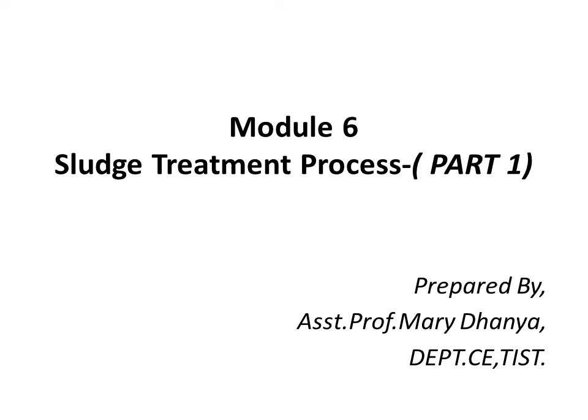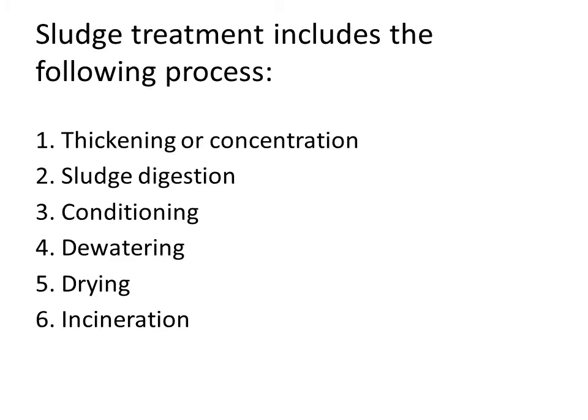In this presentation, we are going through the sludge treatment process. There are mainly two end products obtained from various wastewater treatment plants. The two end products are, first, the effluent, and second, the sludge. The treated effluent we can directly discharge either into the receiving water or onto the land. However, this sludge we have to first process before the final disposal.